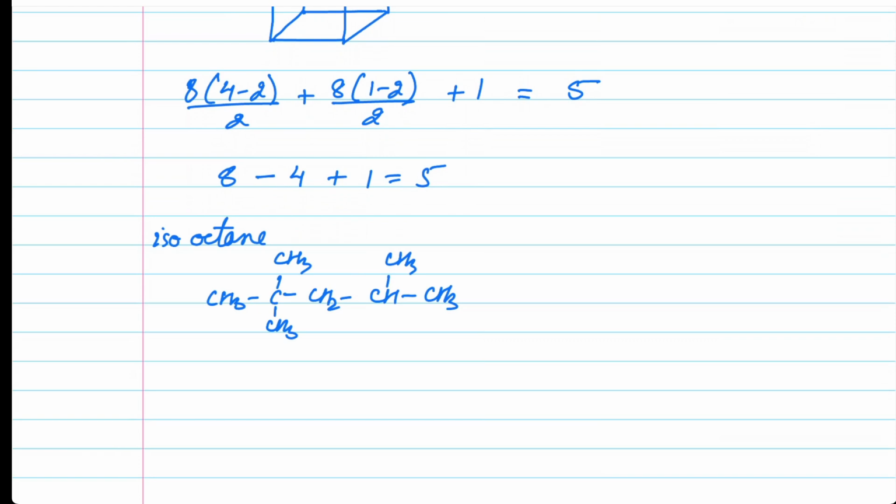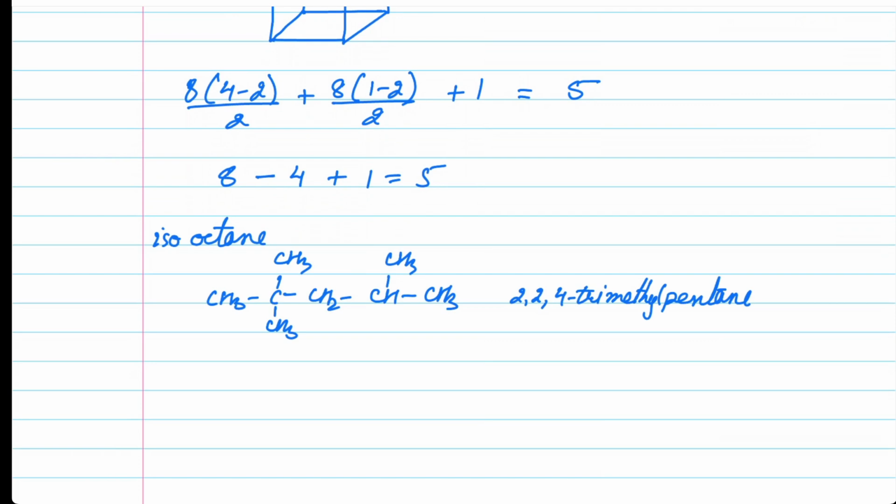Now, if we talk about the IUPAC naming of it, the main chain is pentane here. We have one, two, three, four, five carbons in a straight chain, and we have three methyl groups as side chains. So it is going to be 2,2,4-trimethylpentane. That's the name of isooctane. We have the longest chain as pentane, and we have three methyl groups attached to it.